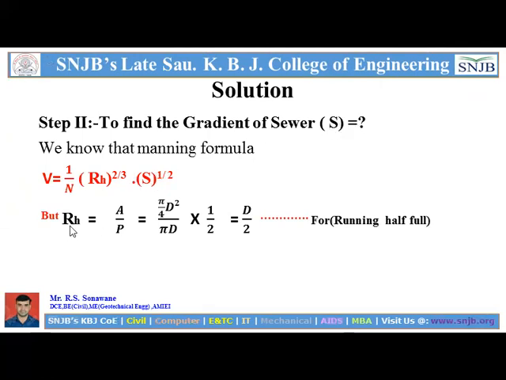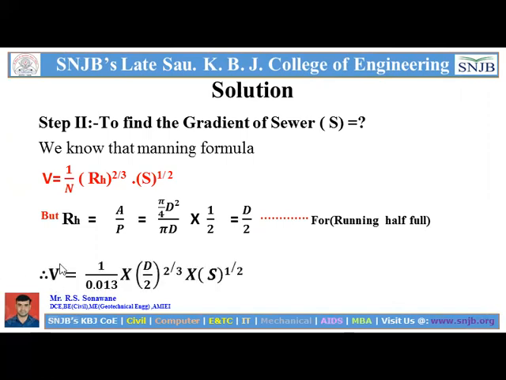But RH should be known, that is, the hydraulic radius, equal to A upon P. It should be considered for the circular sewer: area of sewer and weighted perimeter P. So the area is circular, that is pi by 4 into d square, divided by the weighted perimeter for full flowing, that is pi into d. But the condition given is running half full, that's why into 1/2, we get d by 2 here, and that is the RH value.